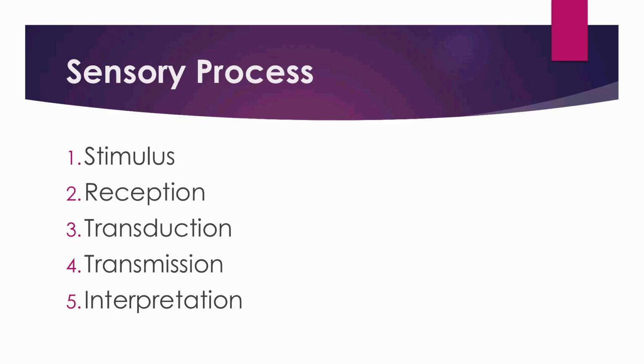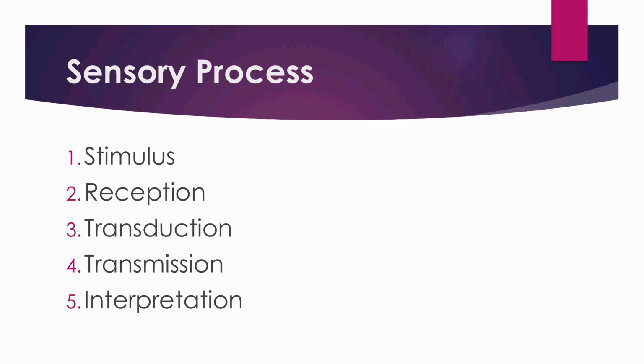Third one, transduction. That means the receptors convert the stimulus into electric nerve signals, that is, nerve impulses. For example, the light is changed into nerve impulses. Fourth one, transmission. That means the nerve impulses travel through sensory nerves to the brain. For example, signals from the eyes travel to the brain through the optic nerve. Fifth one, interpretation. That means the brain interprets the signals and gives them meaning. For example, the brain recognizes that the object is a flower.